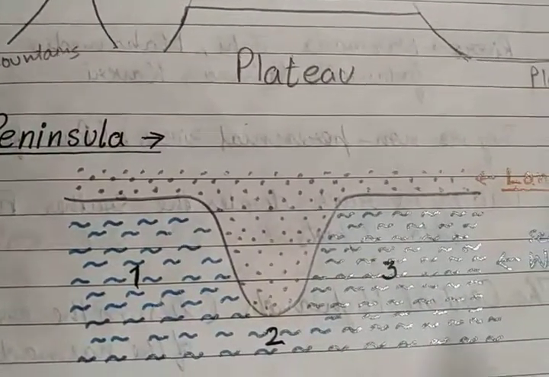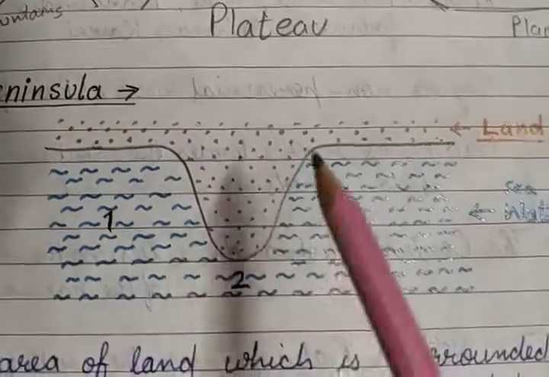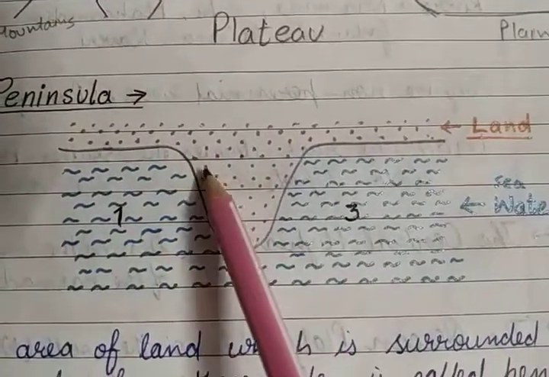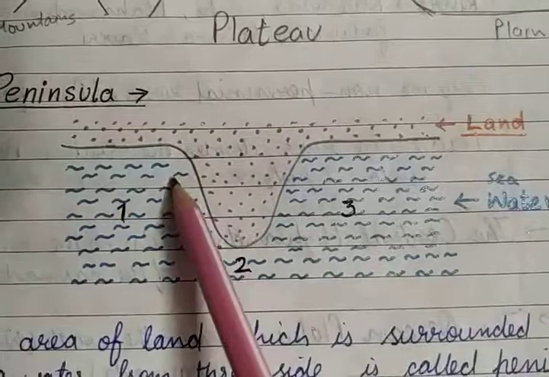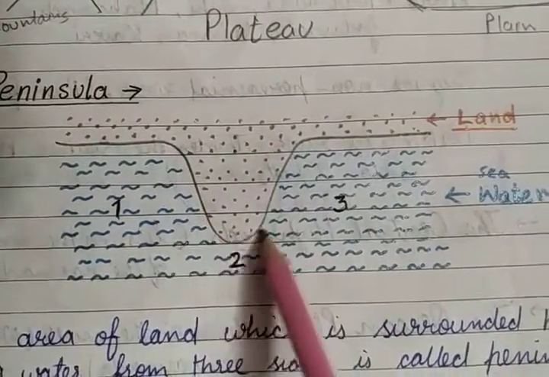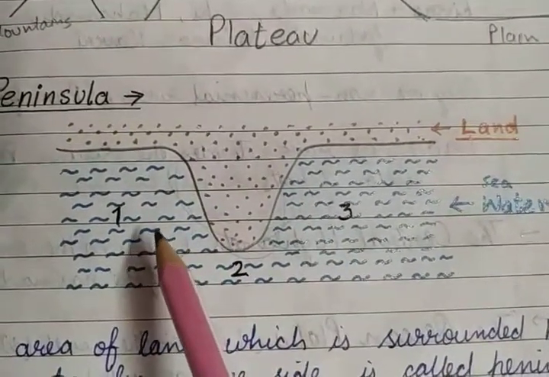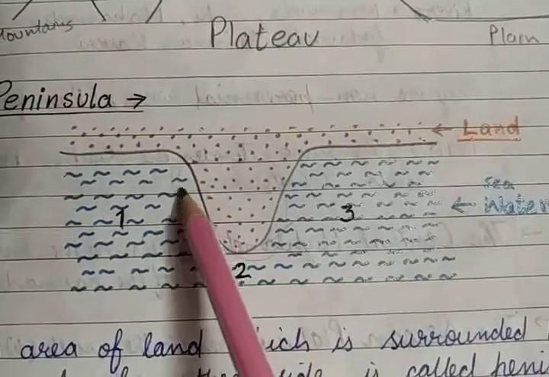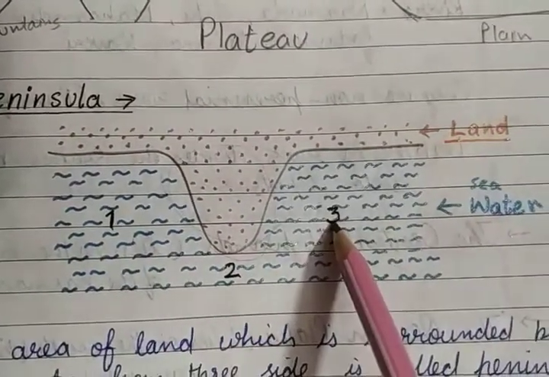So hope you understand what is a peninsula. It is the area of land. This is the peninsula area. इसको हम क्या बोलेंगे? इस लैंड को हम बोलेंगे पेनिनसुला. So peninsula क्या होता है? Which is surrounded by water from 1, 2 and 3 side.